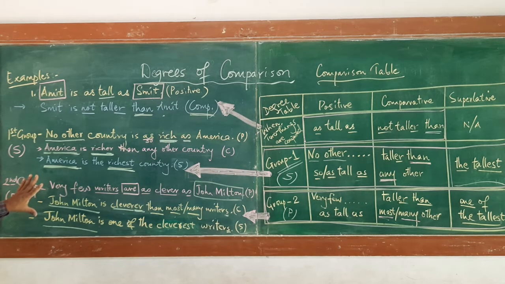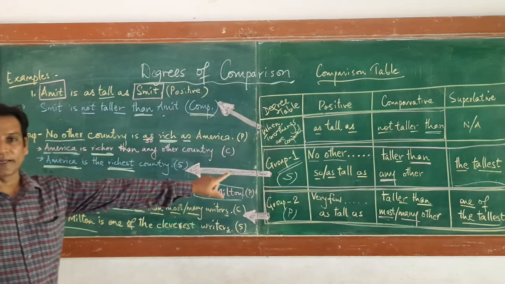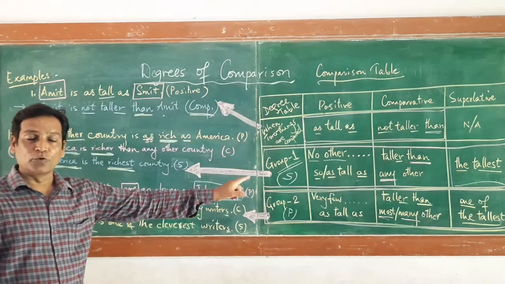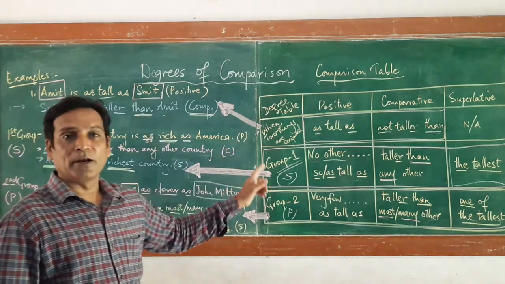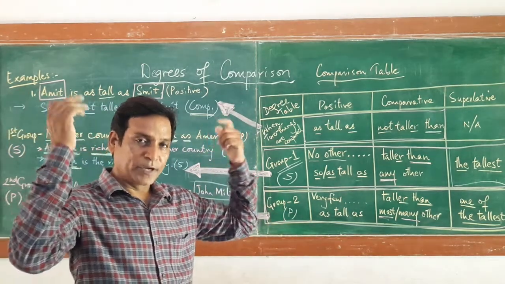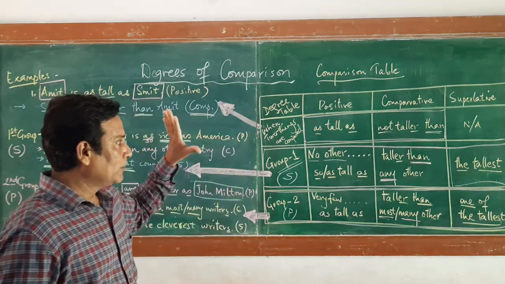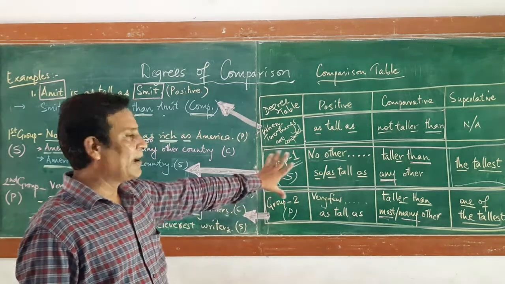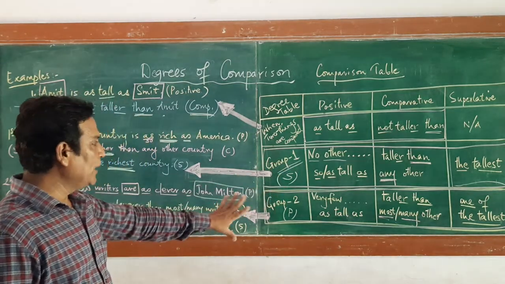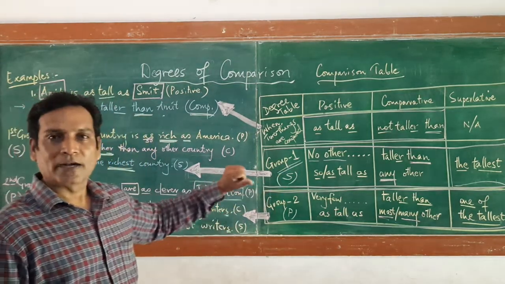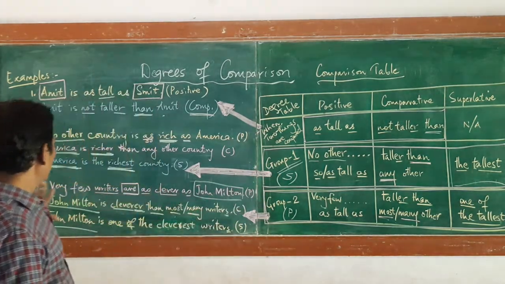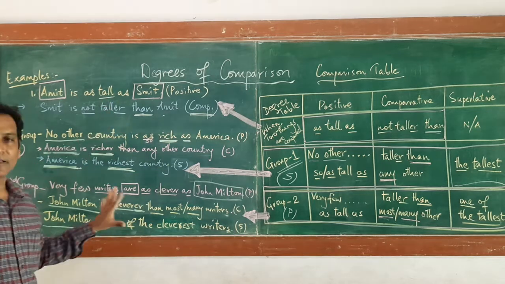So likewise, you can turn any sentence using this particular table, keeping it in mind, so that it becomes very easy. For that, what you have to do, you have to learn this table by heart. Just put it in your mind and focus on it when you are dealing with this particular topic. This becomes very, very easy for you to solve any of the problems asked in the board exams or in your school exams. So I hope you have understood this entire method.